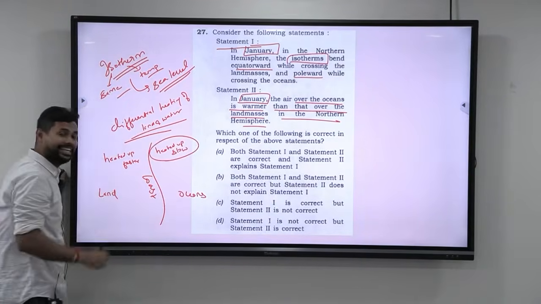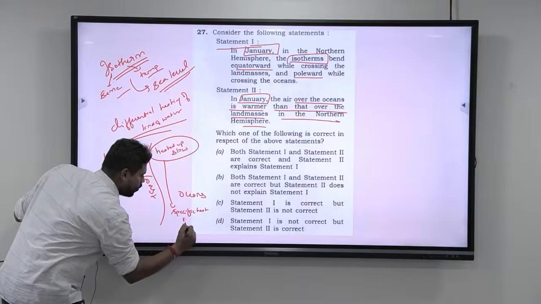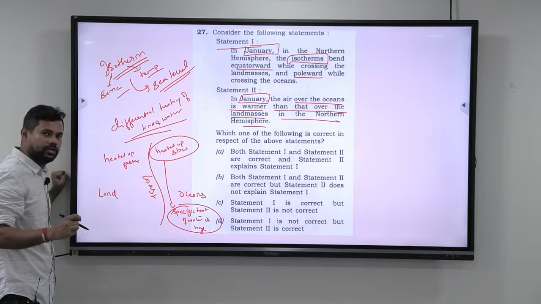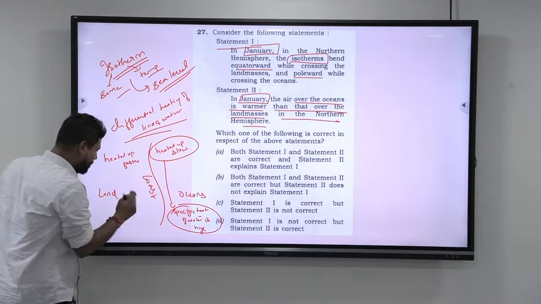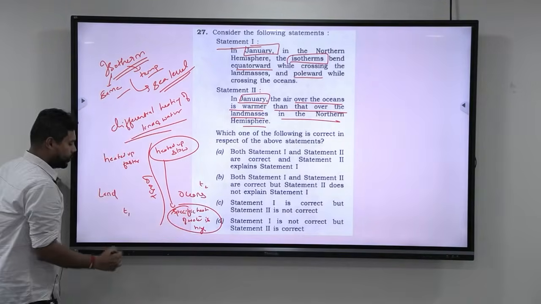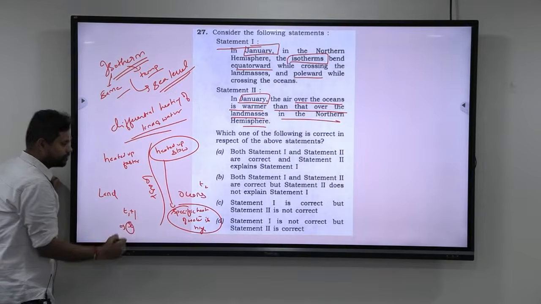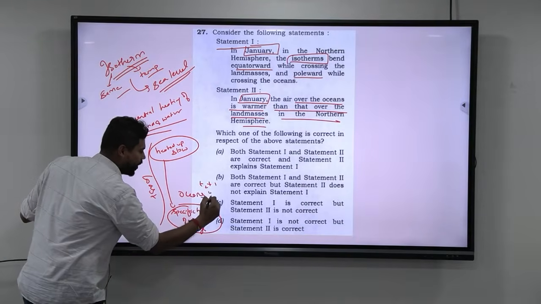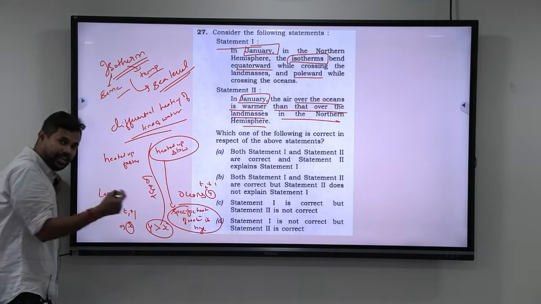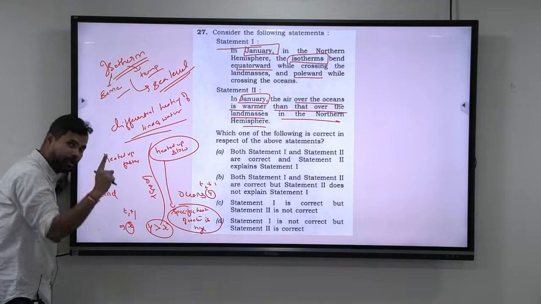Why do oceans get heated up slowly? It is because the specific heat of water is high. What do you mean by specific heat of water is high? It means if I take the temperature of land as T1 and the temperature of water as T2, to increase T1 by 1, I would need, let us say, X energy. To increase T2 by 1, I would need Y energy. Y will always be greater than X. The energy needed to increase the temperature of water by 1 degree will always be more than the energy needed to increase the temperature of land by 1 degree.